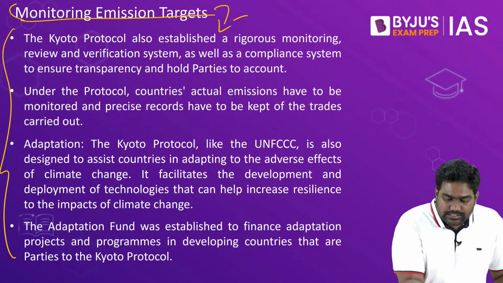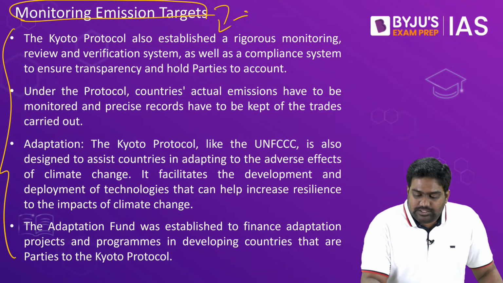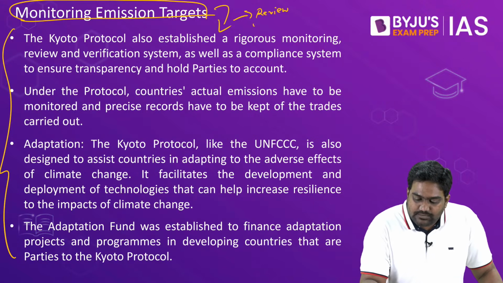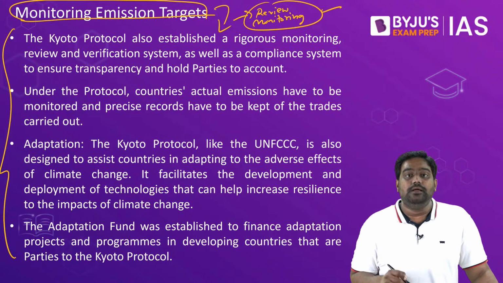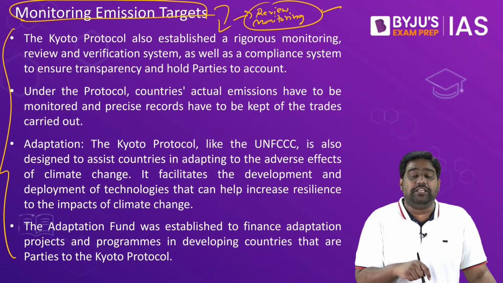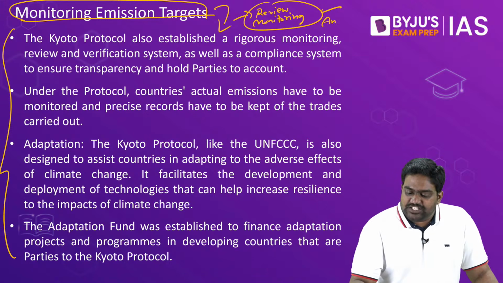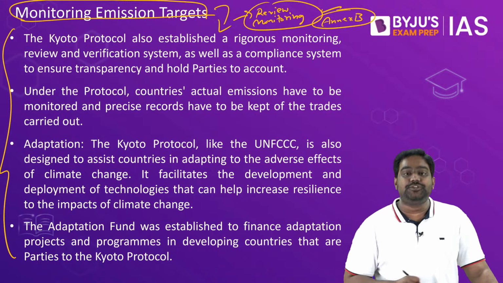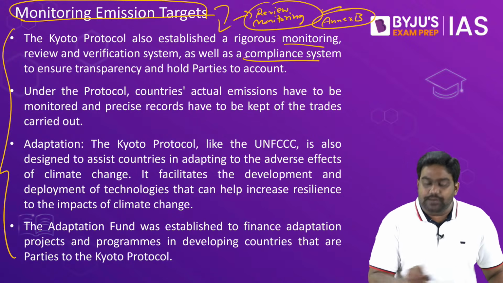And to ensure that the countries are meeting the targets, a thorough review and monitoring mechanism was put in place. This is the best part about Kyoto Protocol. A review and monitoring mechanism was put in place to ensure that Annex B countries are meeting their targets. They had to report on their progress.